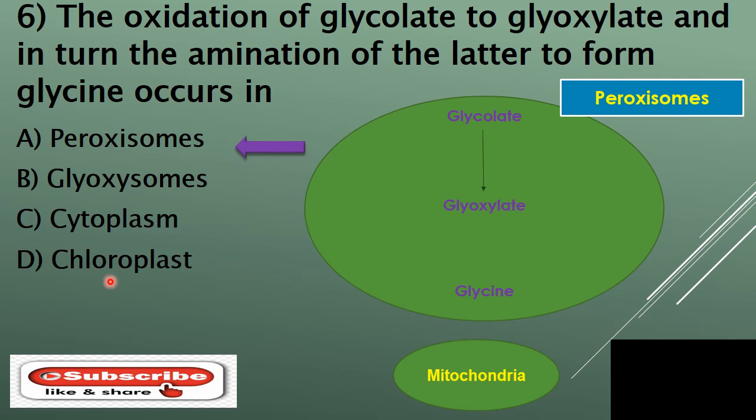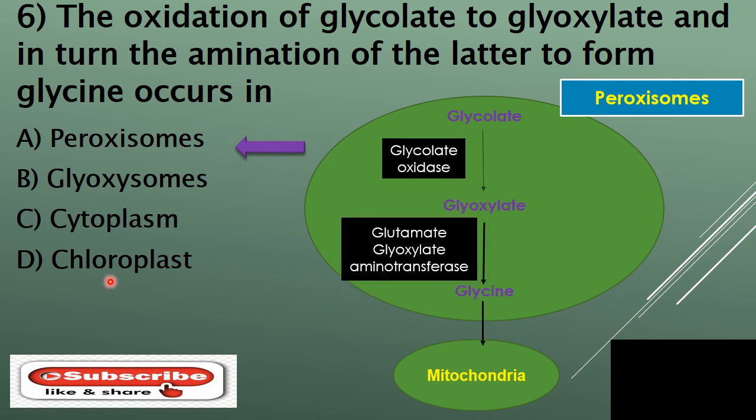If you see the flow chart here, it clearly tells you how glycolate was converted into glyoxylate in the presence of an enzyme called glycolate oxidase, where oxygen uptake takes place, and in turn glyoxylate was converted into glycine in the presence of enzyme glutamate glyoxylate aminotransferase. All these processes take place in peroxisomes, and further glycine metabolism takes place in mitochondria.